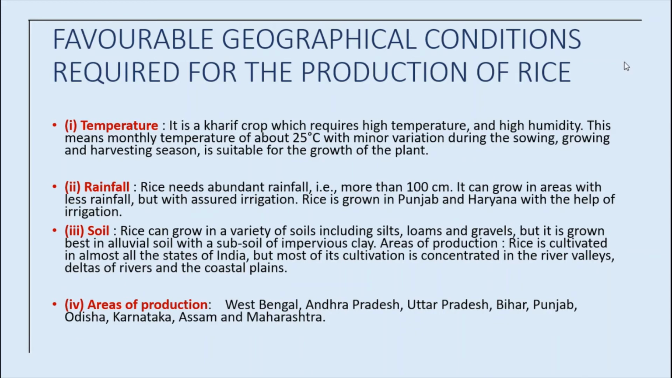Actually, it is a kharif crop which requires high temperature, about 25 degrees Celsius, and high humidity with annual rainfall above 100 centimeter. In the areas of less rainfall, it grows with the help of irrigation. Even though there is less rainfall, with the help of irrigation, rice grows. So if you give irrigation facilities, it will be possible to grow rice.